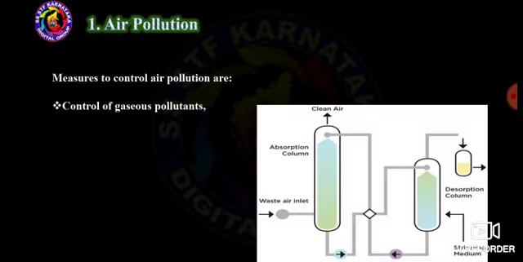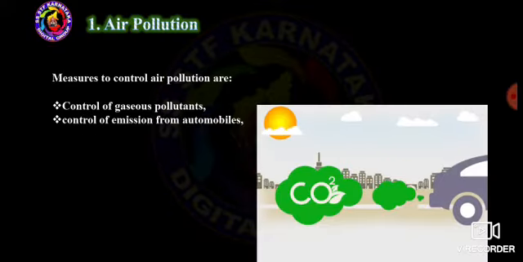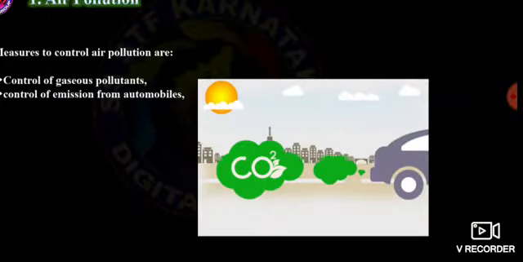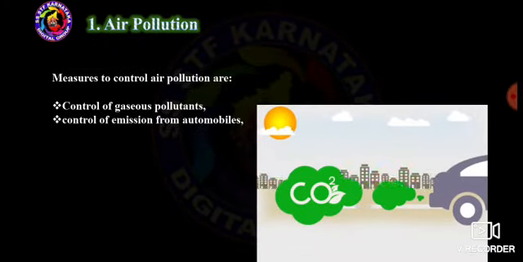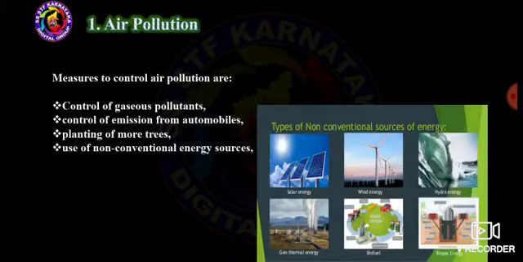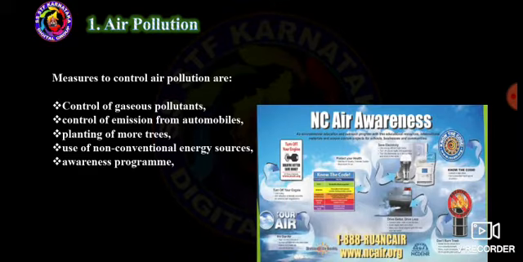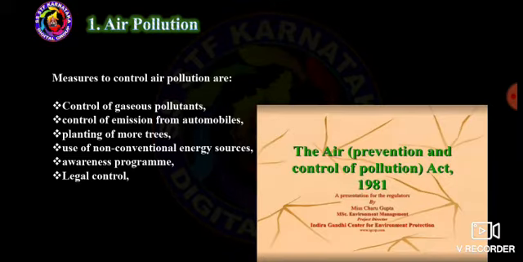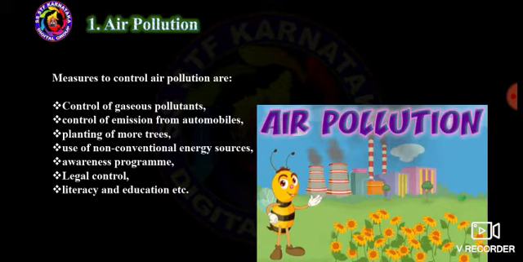So, measures to control air pollution: how to control air pollution? Control of gaseous pollutants, control of emission from automobiles, planting of more trees, use of non-conventional energy sources, awareness programs, legal control, literacy and education, etc. Through all these measures we can control air pollution.